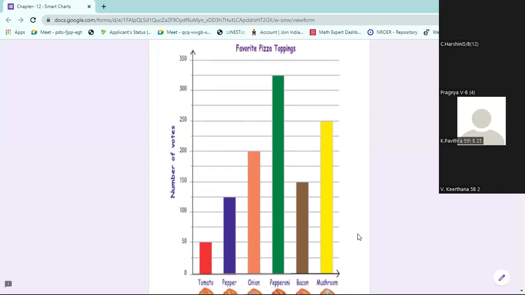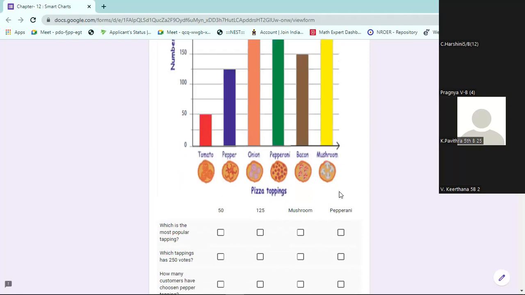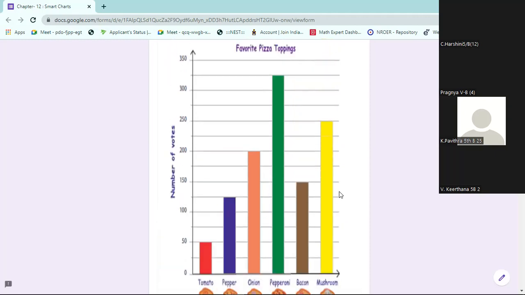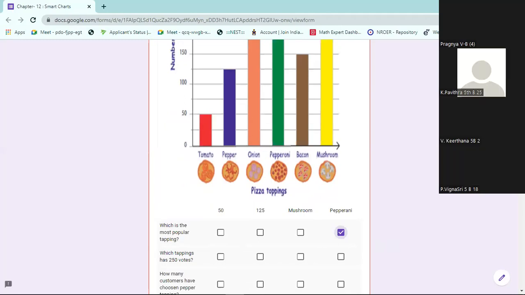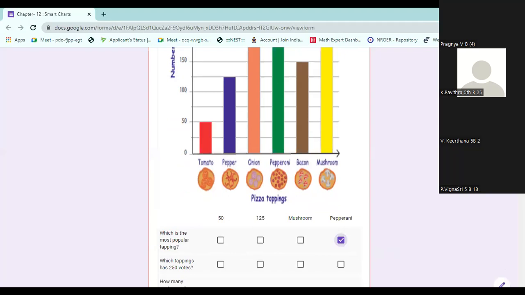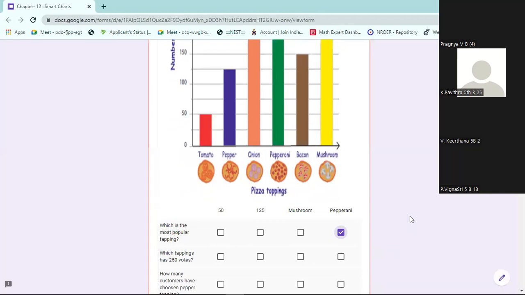Tomato, pepper, onion, pepperoni, bacon, mushroom. These are the toppings put on the pizza to increase the taste or flavor. Okay. Which is the most popular topping? Why is everyone silent? I'm asking you, which is the most favorite?